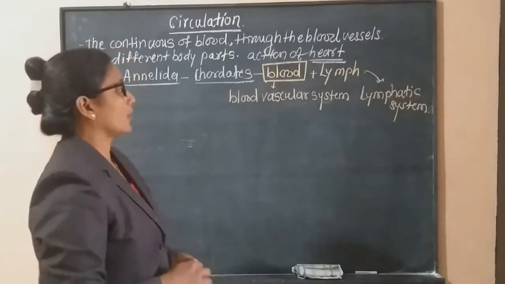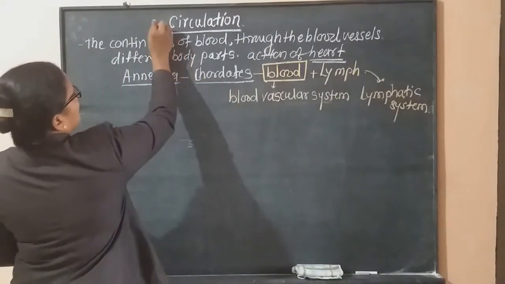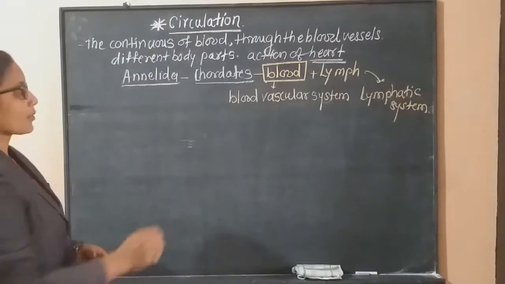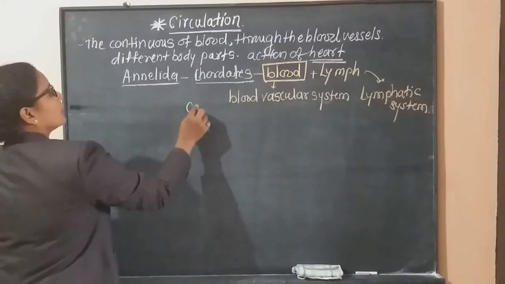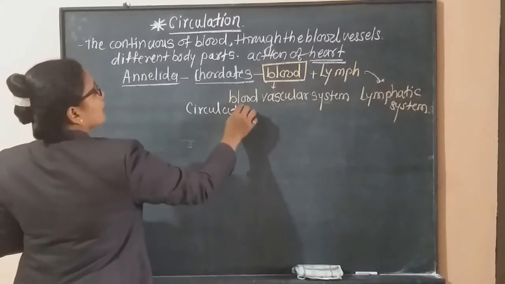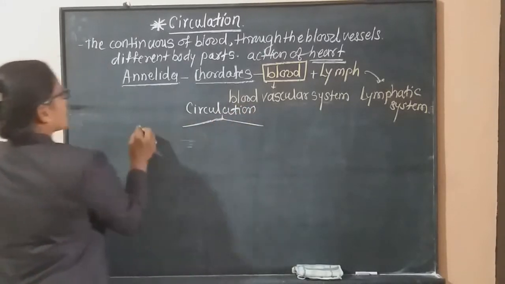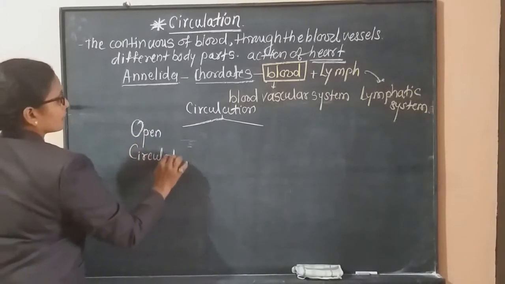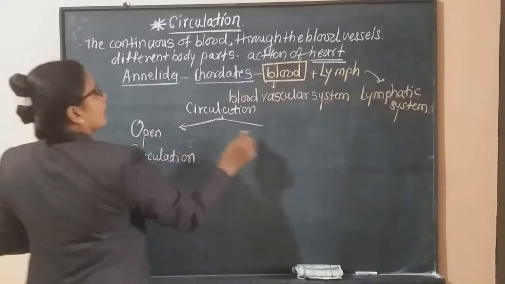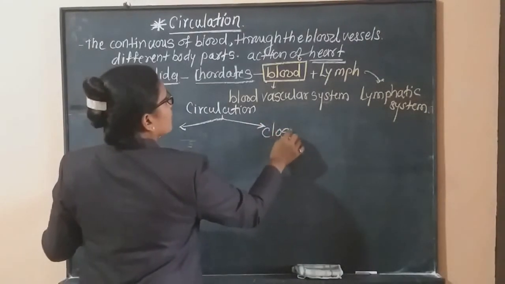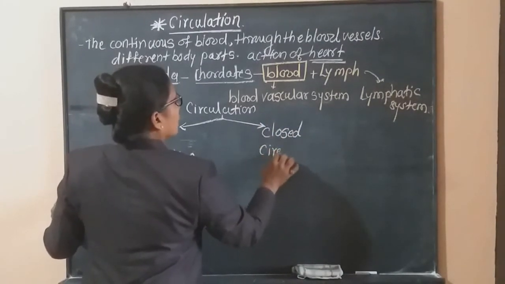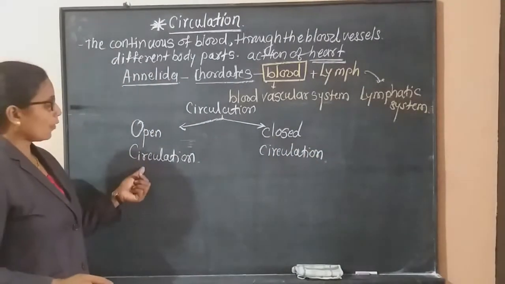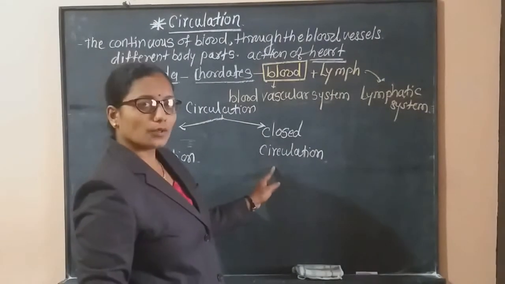And this circulation, in organisms, is basically of two types. The first type of circulation is called open circulation, and the second type is called closed circulation.